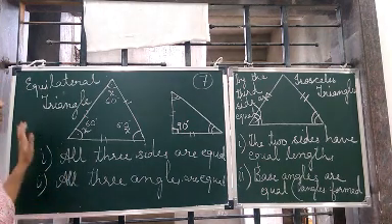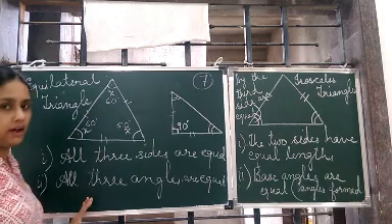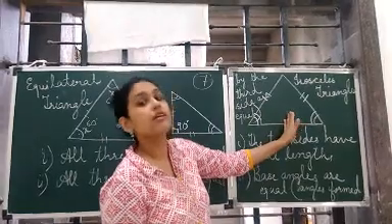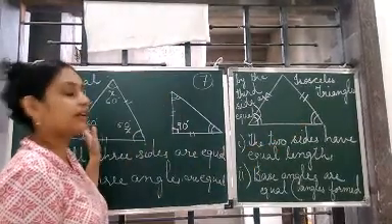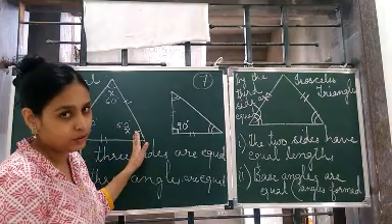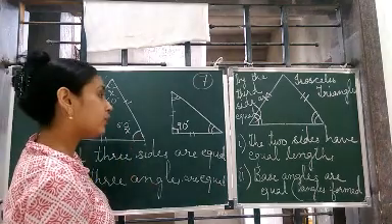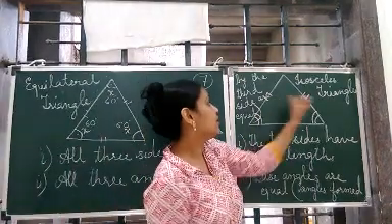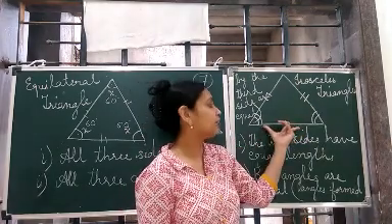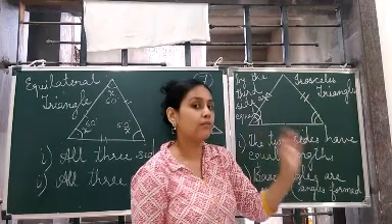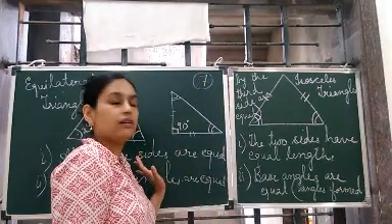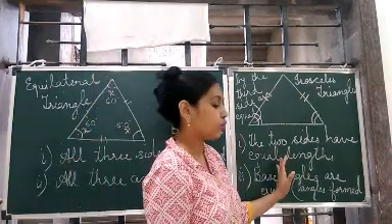Okay, so this completes one important topic in our mathematics, that is equilateral triangle and isosceles triangles together. Special triangles, equilateral triangle where all three sides are of same measurement and all three angles are equal. And in isosceles triangle the measure of any two sides is always equal, and the angles formed by the third side are equal. Okay, so this completes the equilateral triangle as well as the isosceles triangles.